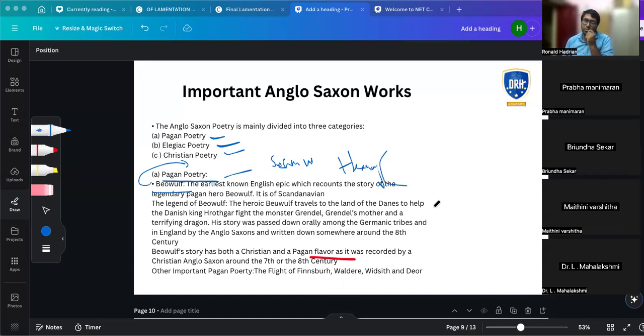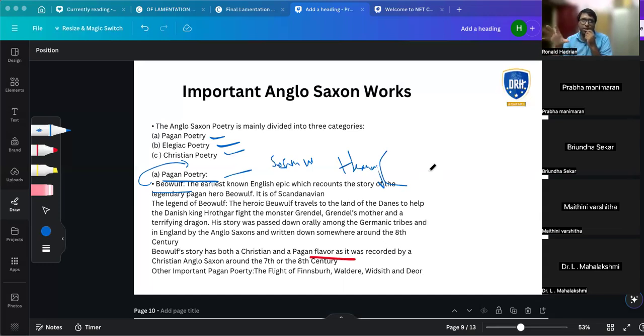Have you heard about him? Sir, he translated Beowulf. Remember, Seamus Heaney is a very important poet. He won the Nobel Prize. Once again, the spelling: Seamus Heaney. He translated Beowulf.